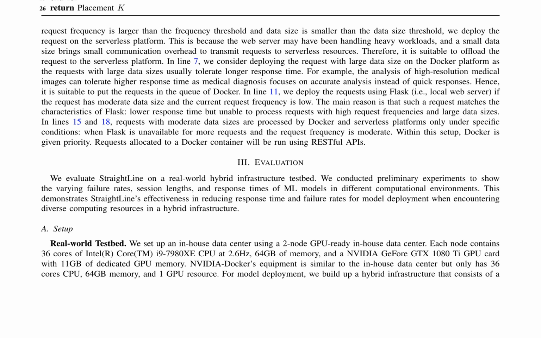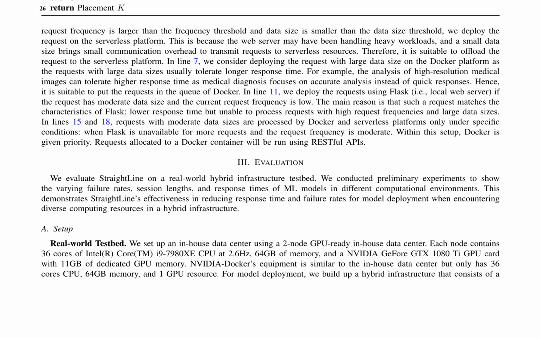The efficacy of the proposed approach, StraightLine, is evaluated on a real-world hybrid infrastructure testbed, comprising a 2-node GPU-ready in-house data center and NVIDIA Docker equipment. Preliminary experiments demonstrate StraightLine's ability to reduce response time and failure rates for model deployment in diverse computing environments. The testbed setup is described in detail, including the computational resources and GPU configurations used for model deployment in the